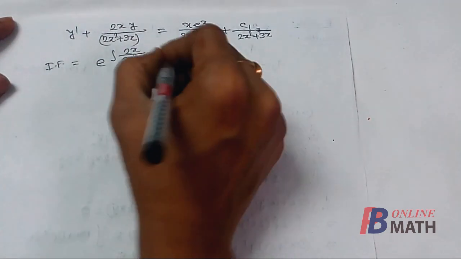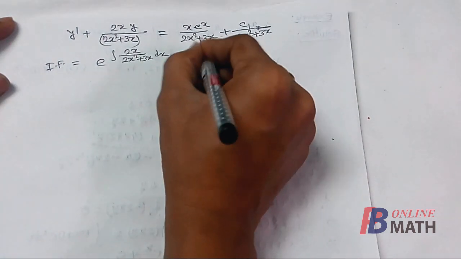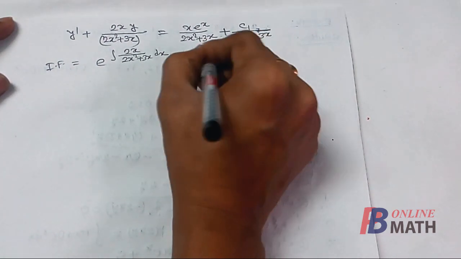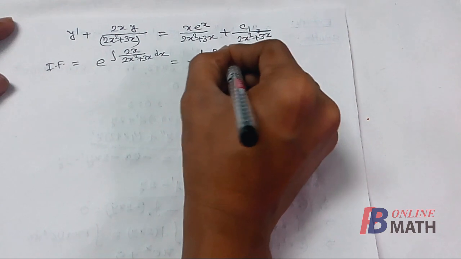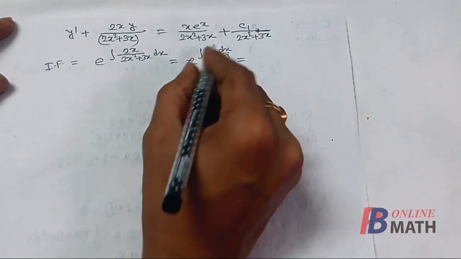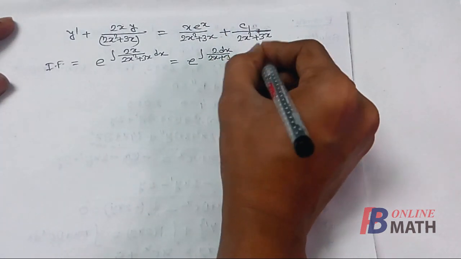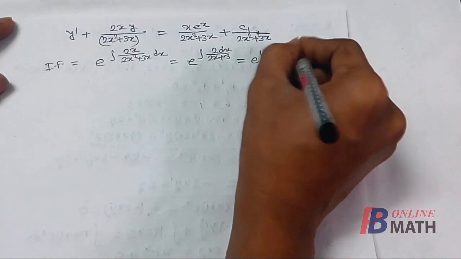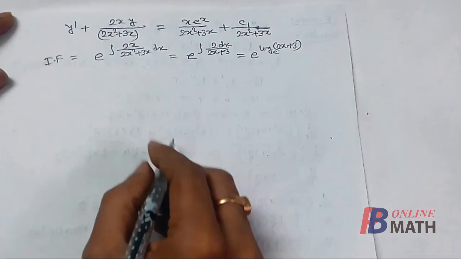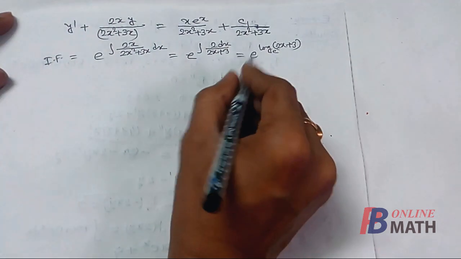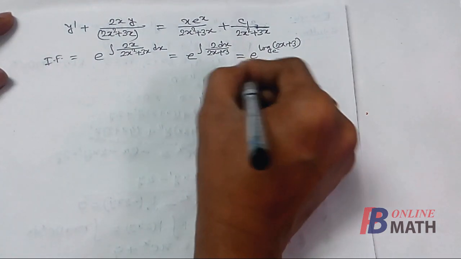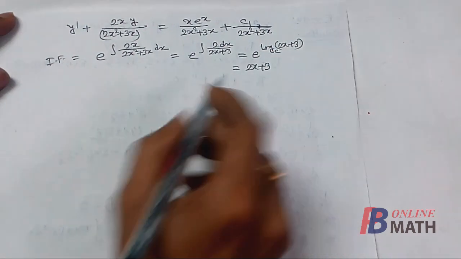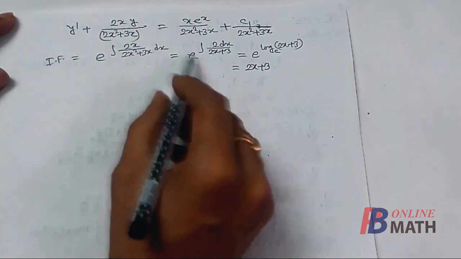So cancelling x, we find that it is e to the power integration of 2 dx/(2x + 3). After the integration, it becomes e to the power log base e of (2x + 3). So cancelling e and log, we find that this is 2x + 3. So this is the integrating factor of this equation.